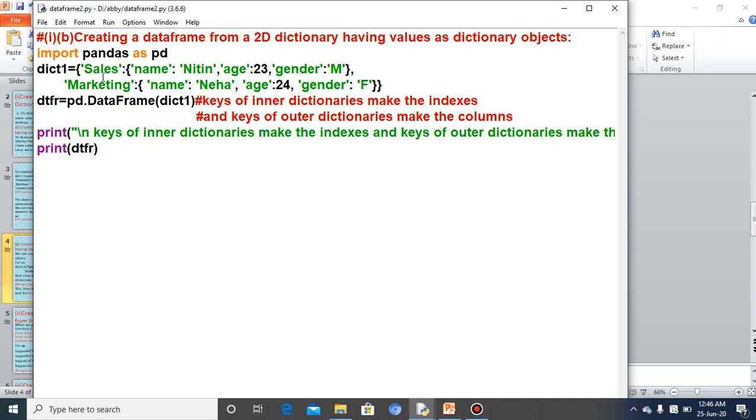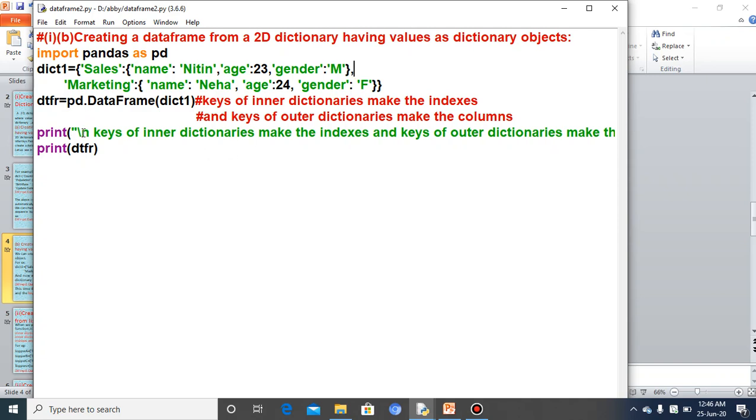And how many rows will be there? Name, age, gender. These 3 will be the row index, or you can say simply the rows. So the inner dictionary's keys, that is name, age, gender, will become the indexes. Indexes means rows. Don't get confused. Whenever the term indexes is written in a data frame, it means rows.